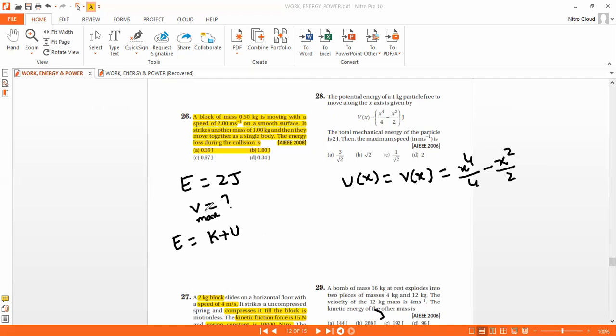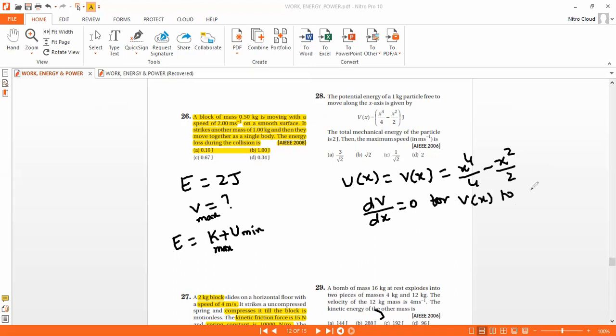As velocity is maximum, kinetic energy is also maximum, so potential energy is minimum, right? To find minimum potential energy, we'll say that dV/dx equals 0 for V of x to be minimum.